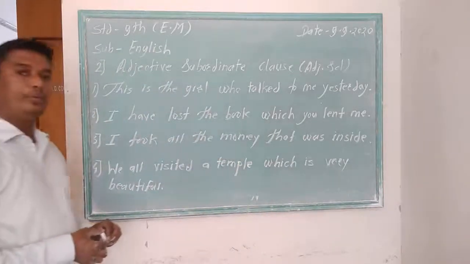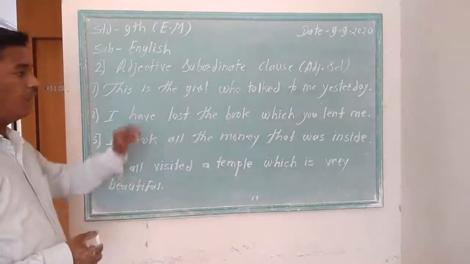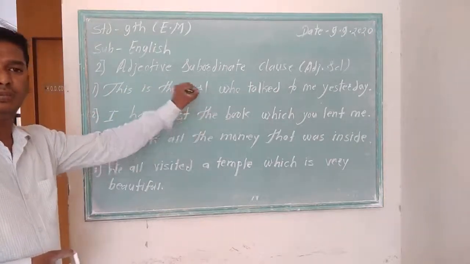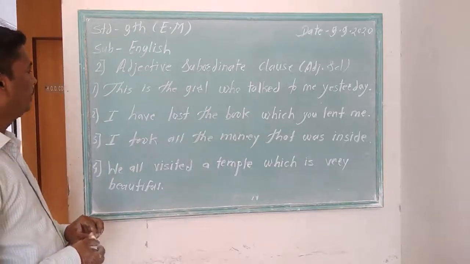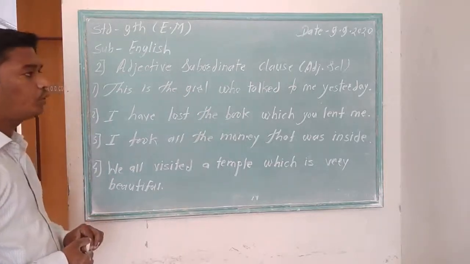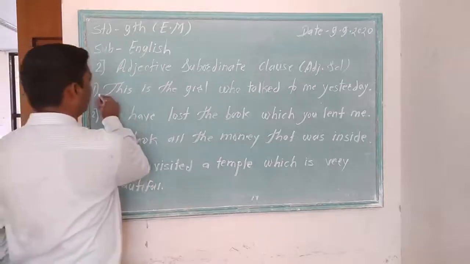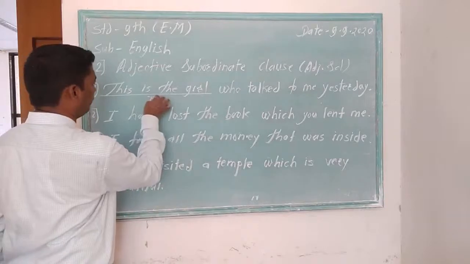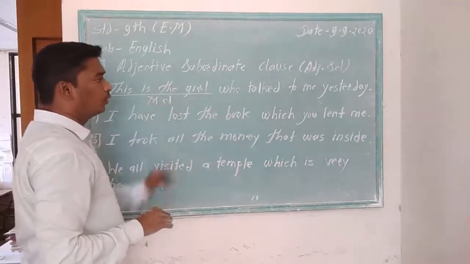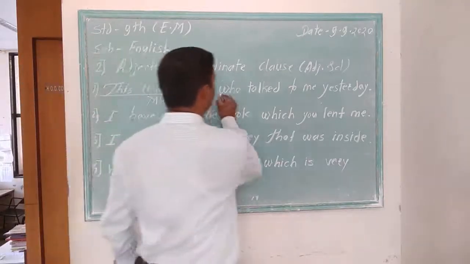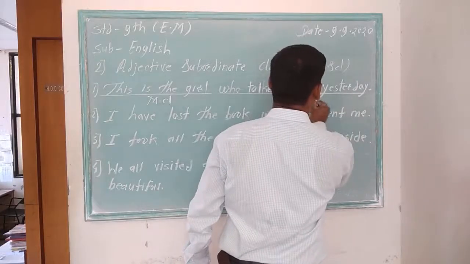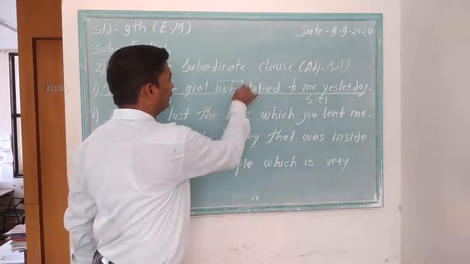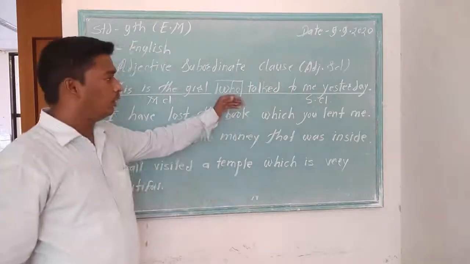Okay, now pay attention here. I have written 4 sentences. First of all, let's identify the main clause and subordinate clause. This is the girl who talked to me yesterday. This is the girl. It is complete and meaningful, so it is the main clause. Who talked to me yesterday? It is a subordinate clause because it has been started with who.